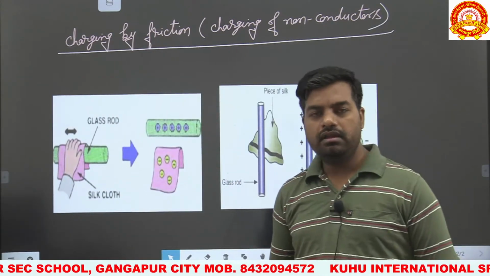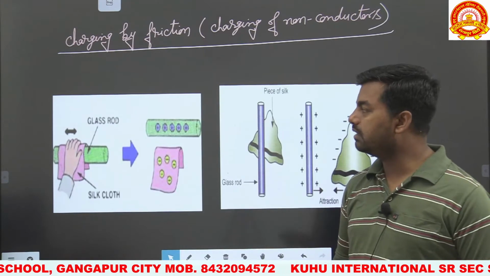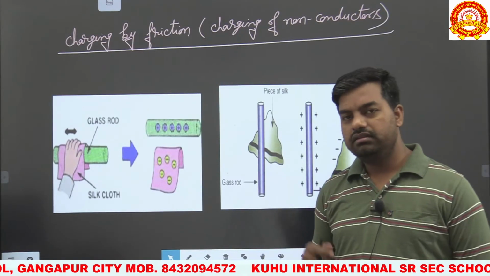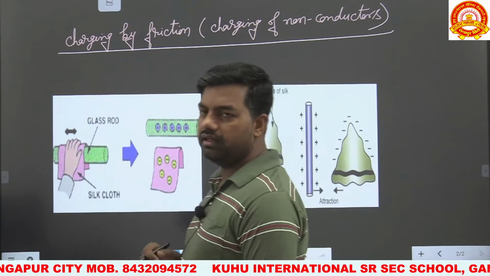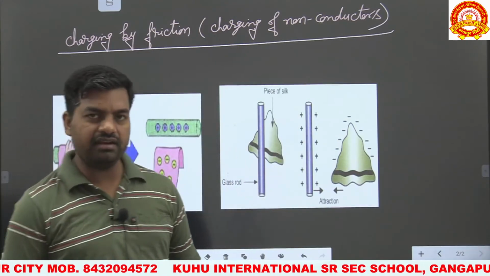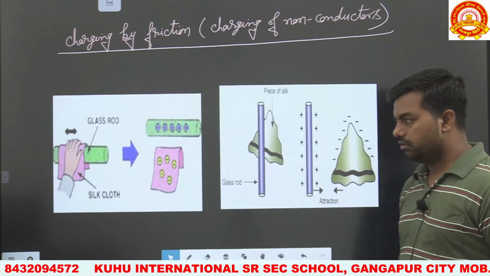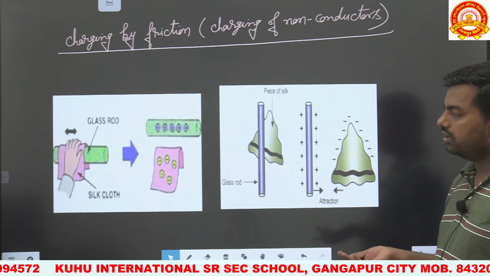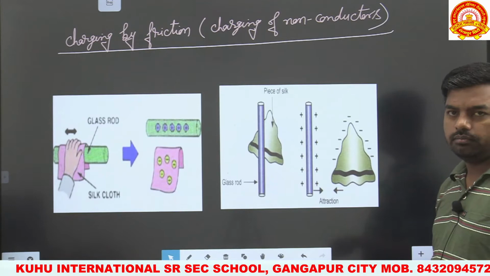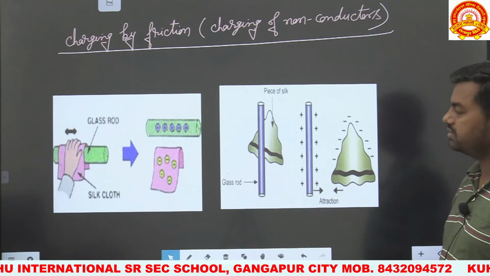Another example: when we comb the hair, due to the combing, friction takes place between the hair and the comb, so electrons are transferred from the hair to the comb. So the hair becomes positively charged and the comb becomes negatively charged. So this is how these processes happen.